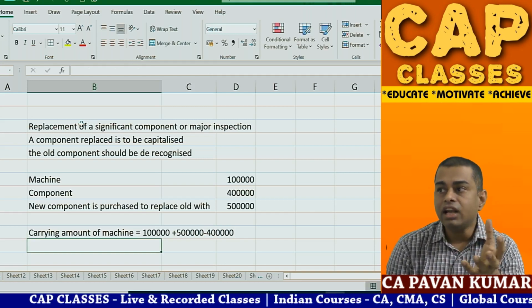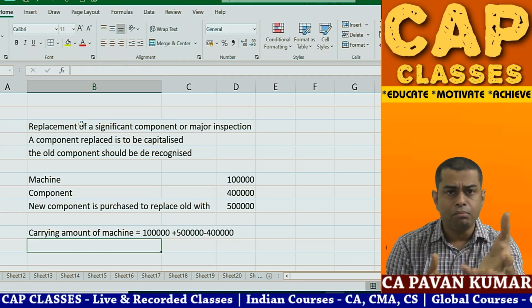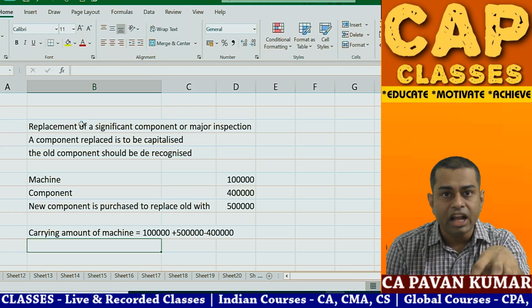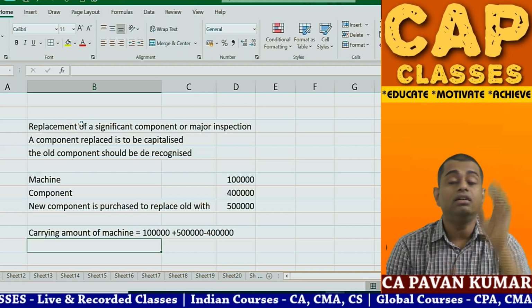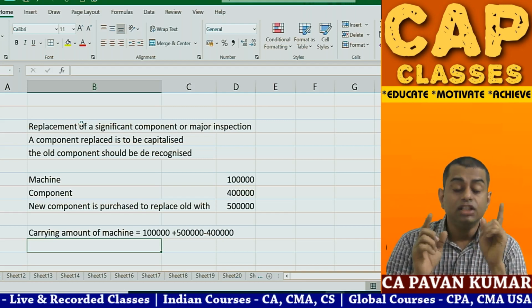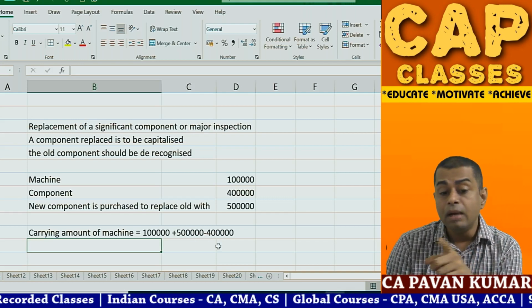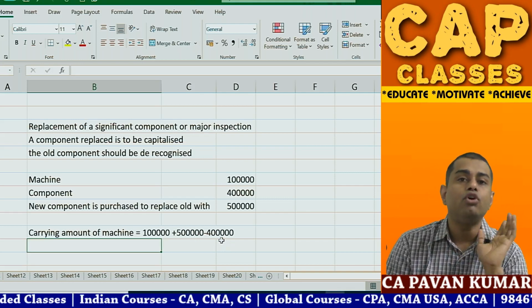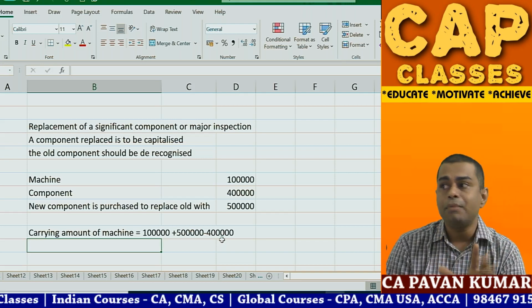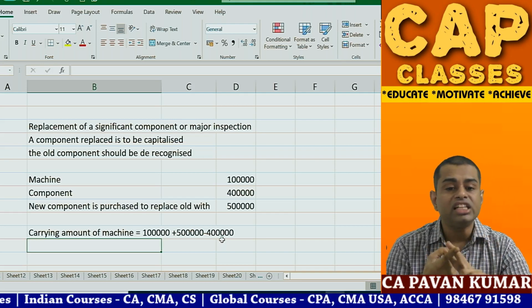Okay, so I have taken cost, but these should be book values. In your books, after depreciation, WDV will be there, no? For the old component, you need to do it like this. So adding 5 lakhs is called recognition of the new component, minus 4 lakhs is called derecognition of the old component. This treatment is the same whether it is a component or major inspection.